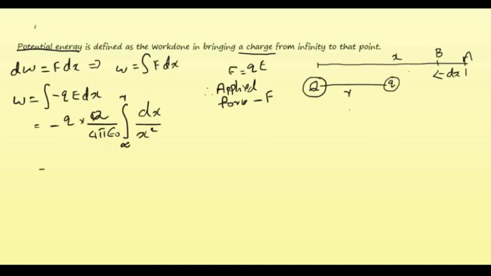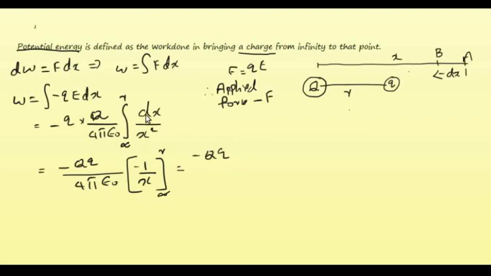Q by 4 pi epsilon 0 into integral infinity to r dx by x square. And on solving we will see that this is minus 1 by x. Previously we have done this, so I am not repeating the same steps of this integration.